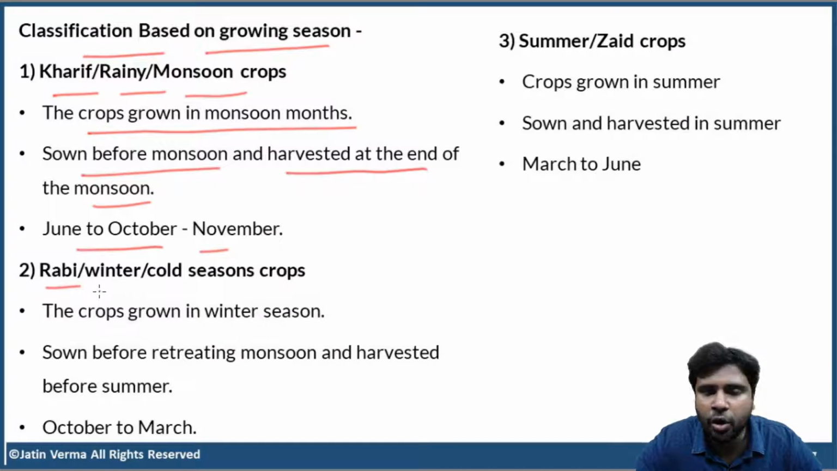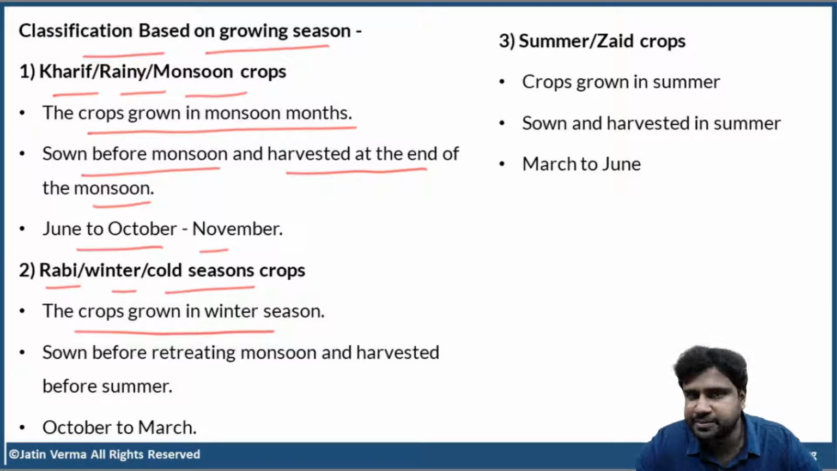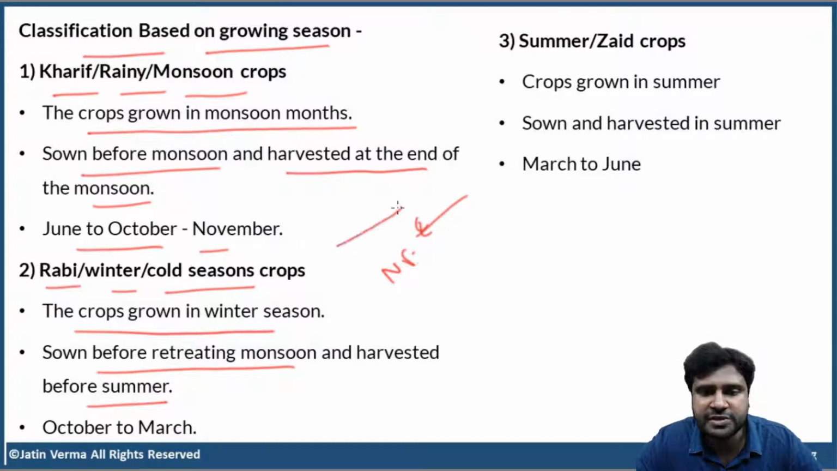Next, Rabi or winter or cold season crops. The crops grow in winter season and they are sown before a retreating monsoon and harvested before summer. Retreating monsoon is also called northeastern monsoon. We have discussed that. Do you remember? We have southwestern monsoon and northeastern monsoon. Now you'll understand all this tomorrow when we discuss the monsoon chapter. What is the time period for Rabi crops? October to March.